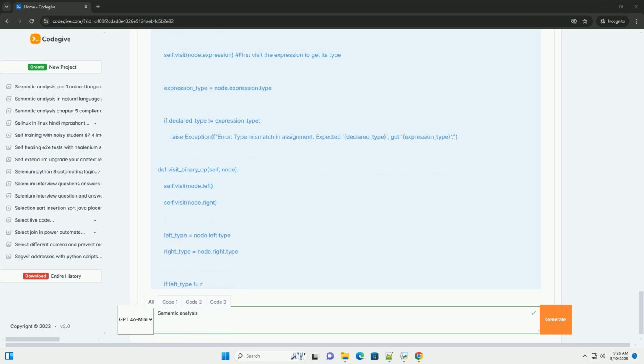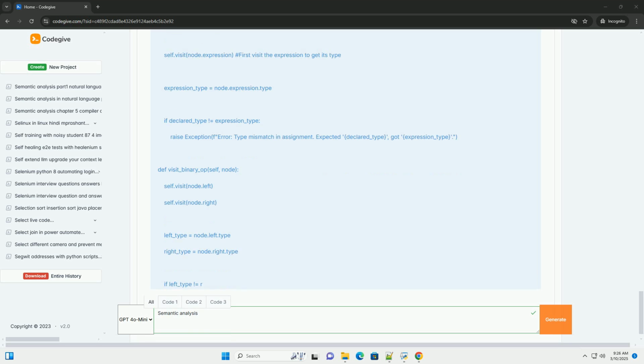For example usage: it creates an AST for a simple program. It creates a semantic analyzer instance. It calls analyze to perform semantic analysis on the AST. It includes a try, except block to catch and report semantic errors. Key improvements and extensions.